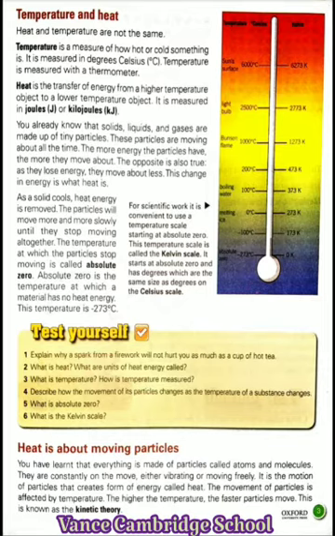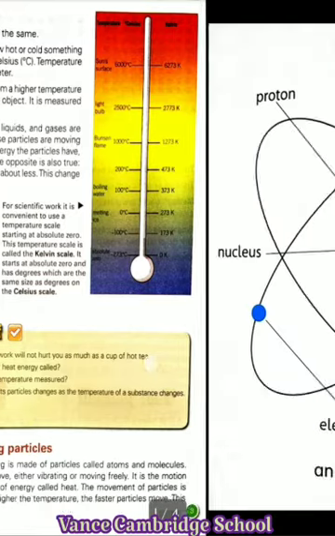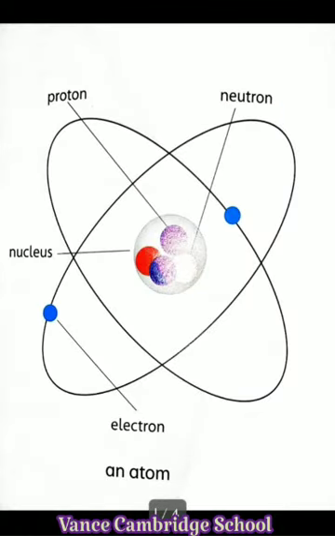Students, everything in the world is made up of particles, and these particles are called atoms and molecules. Students, let me show the figure of an atom. Here is the figure of an atom.